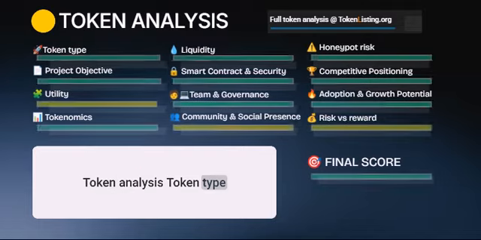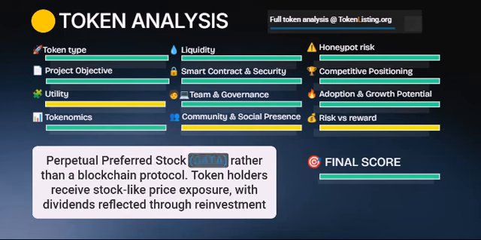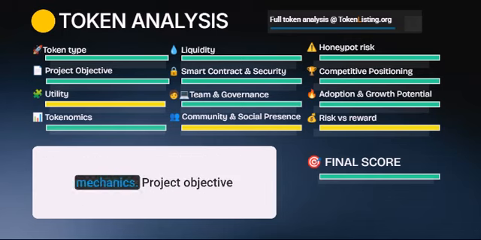Token analysis: token type. SATAon is a tokenized preferred stock issued through the Ondo Global Markets ecosystem. It provides economic exposure to Strive Inc. variable rate series, a perpetual preferred stock, SATA, rather than a blockchain protocol. Token holders receive stock-like price exposure, with dividends reflected through reinvestment mechanics.